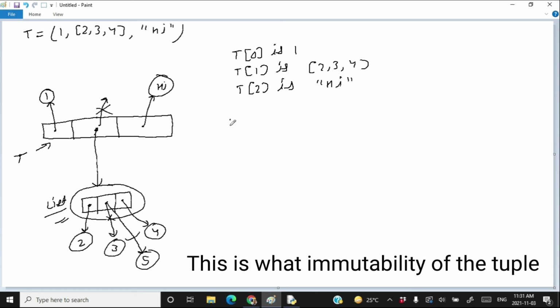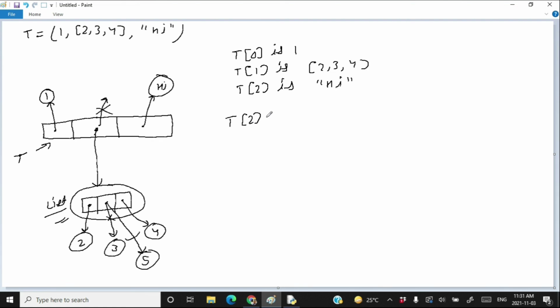So if I write here T2 is equal to something else, it will throw an error. If I write here T1 is equal to something else, it will throw an error. But if I write T1, which means this list, and pick an element, I want to pick this element. So T1[1] is equal to 5. This is perfectly valid because here we are not changing the tuple. We are changing a list pointed by the tuple.